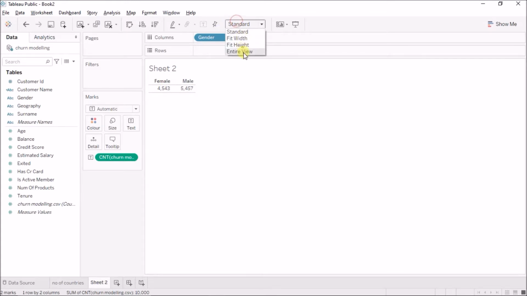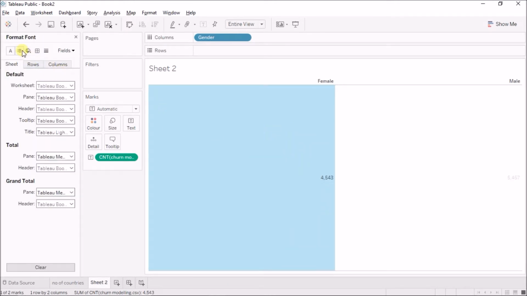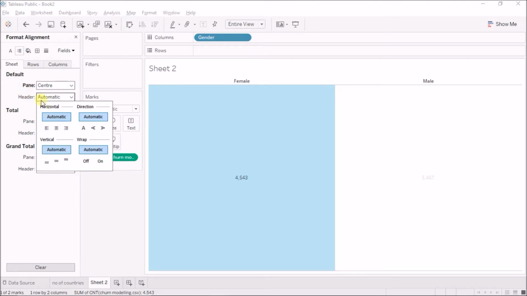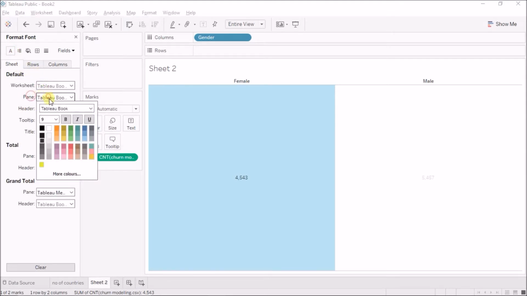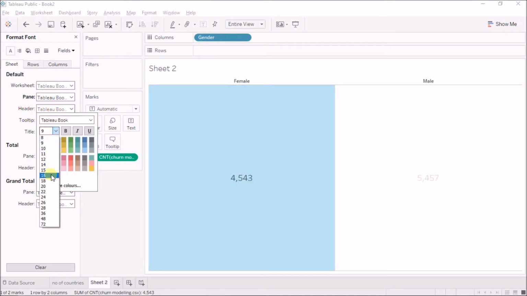I'll make this entire view, and I'll do a little bit of formatting here as well. I'll make this center aligned. Okay, and for the header as well it is automatic. Okay, for the pane I'll make it 16, and for the header as well.